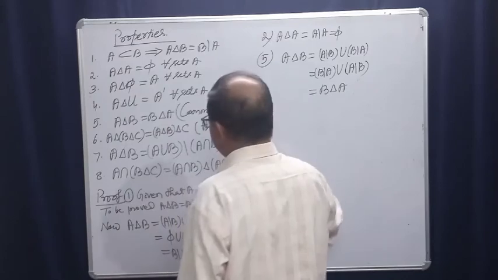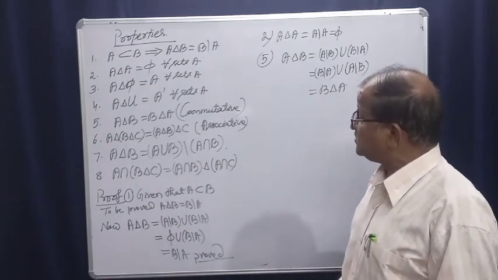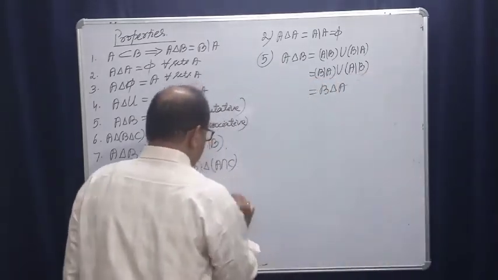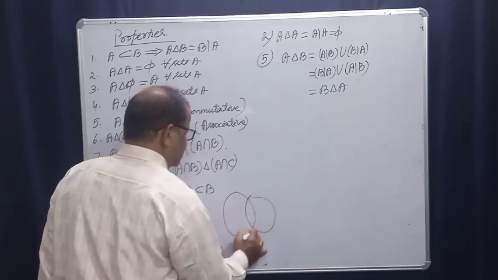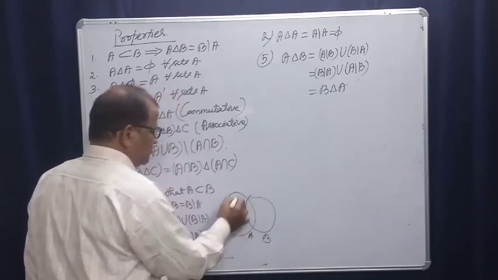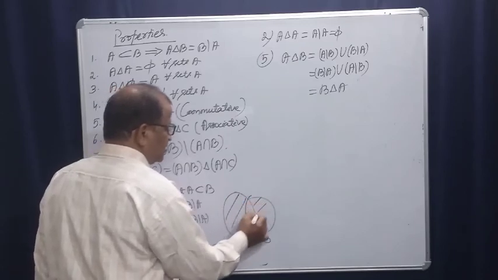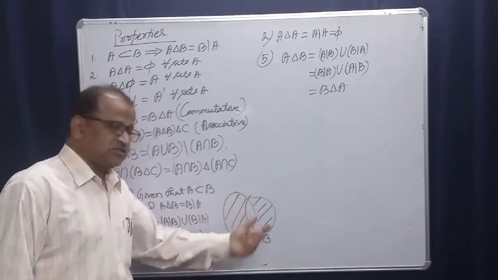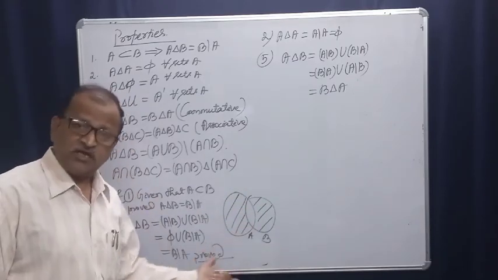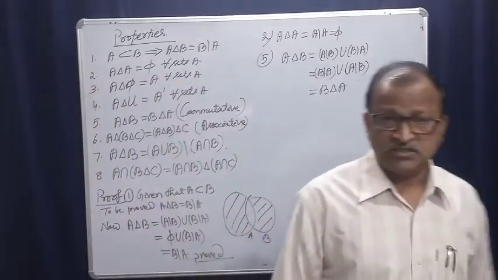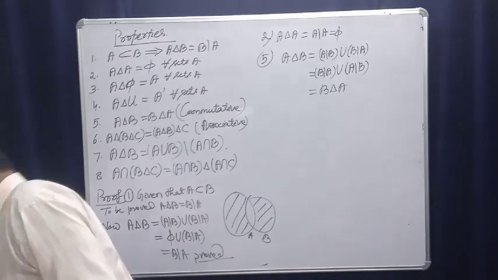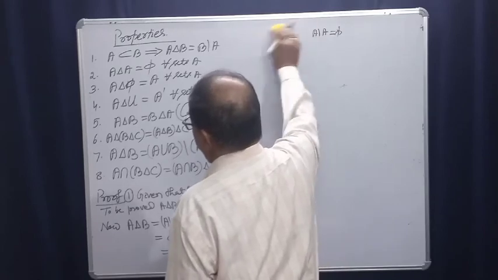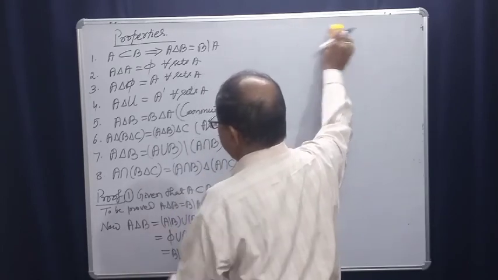Question number 7: A symmetric difference B, another definition. Actually, in the Venn diagram, this is A, this is B. Here we have A difference B and B difference A, their union. It is seen that from the total union, if we remove the intersection, that is clear from the Venn diagram. So let us prove it logically. How? Number 7.